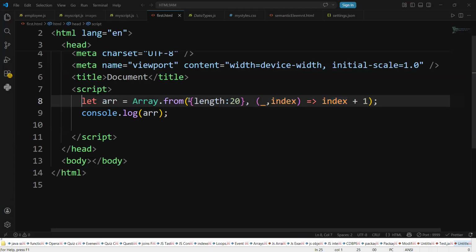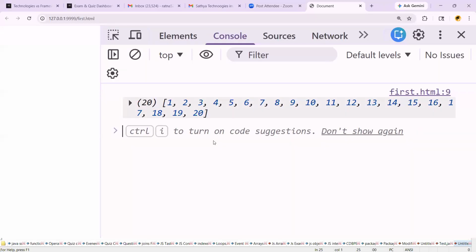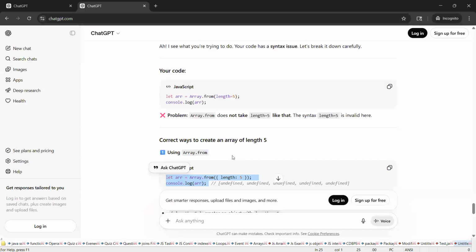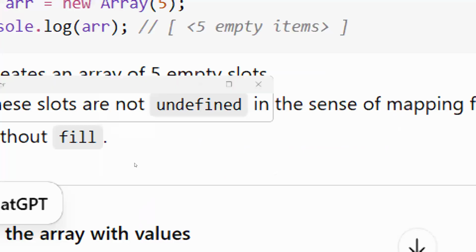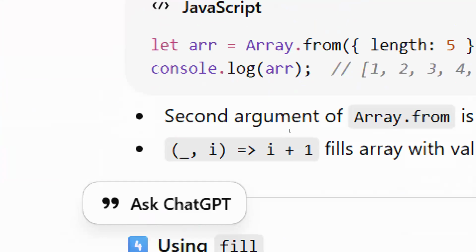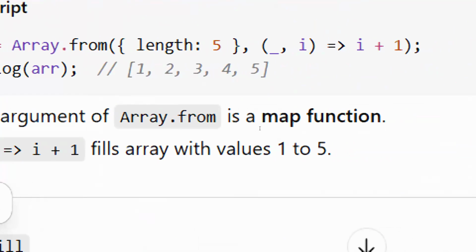But the array.from function will create the array with size 20 with the specified logic. What logic have I written here? Index plus 1. Every time the index number should increase by 1, right? That is called the array.from function, guys. See guys, this is the code I written.